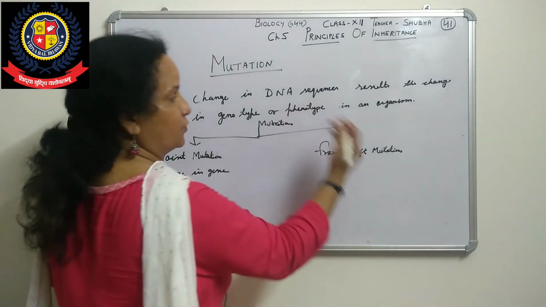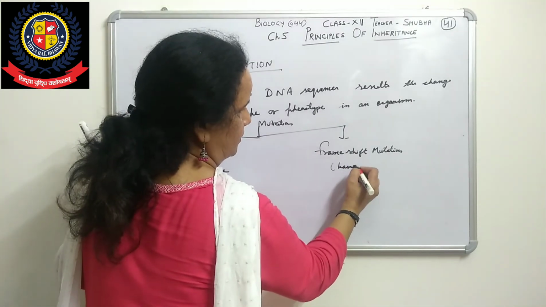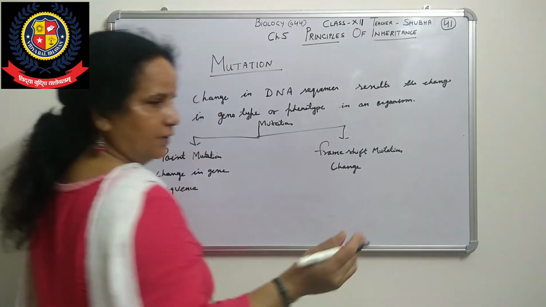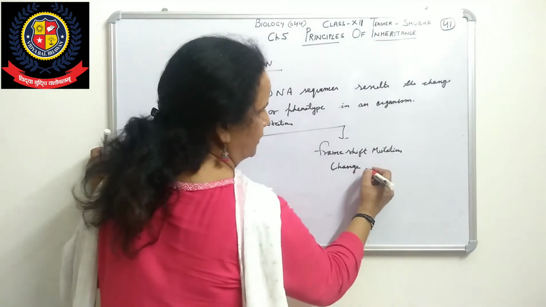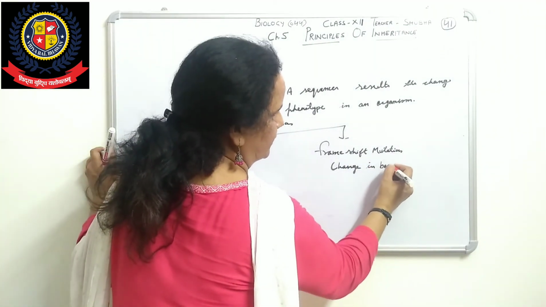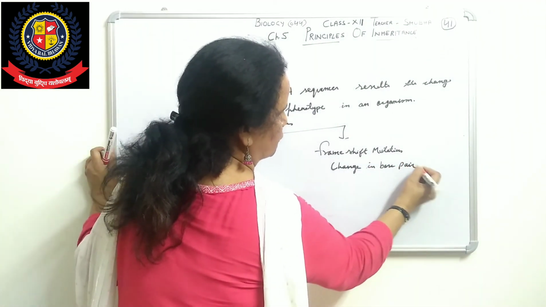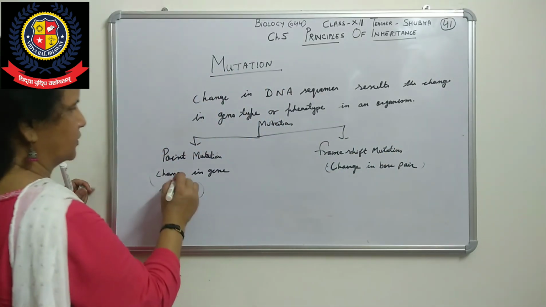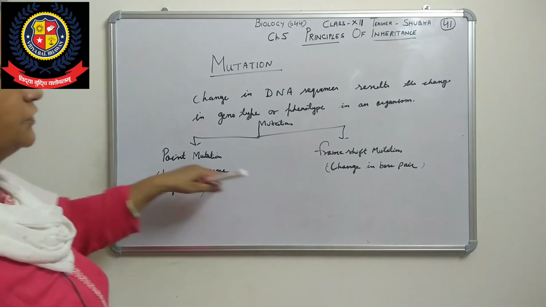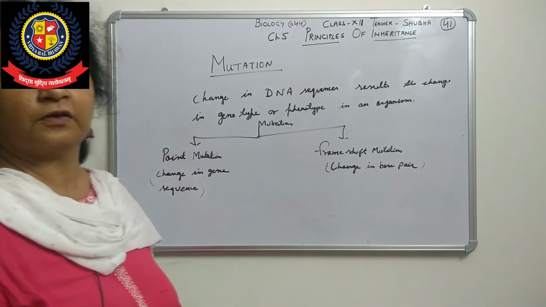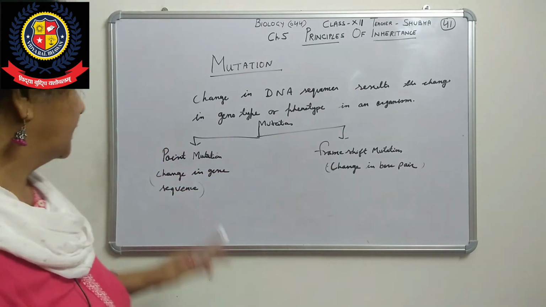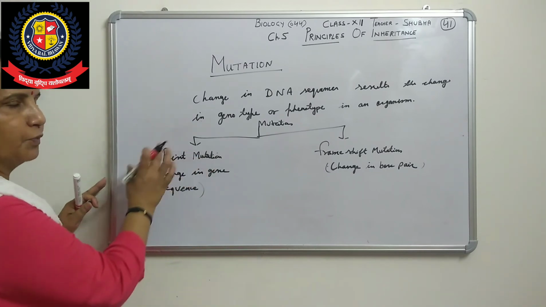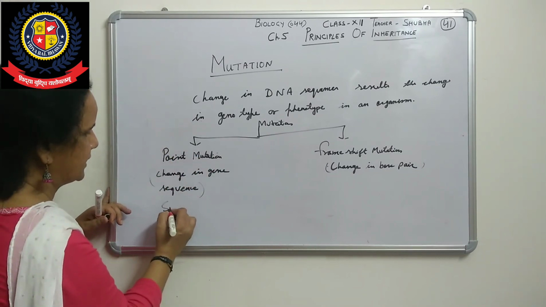Here change in base pair of nitrogen bases, change in base pair, then it is called frame shift mutation. The example of point mutation is sickle cell anemia.